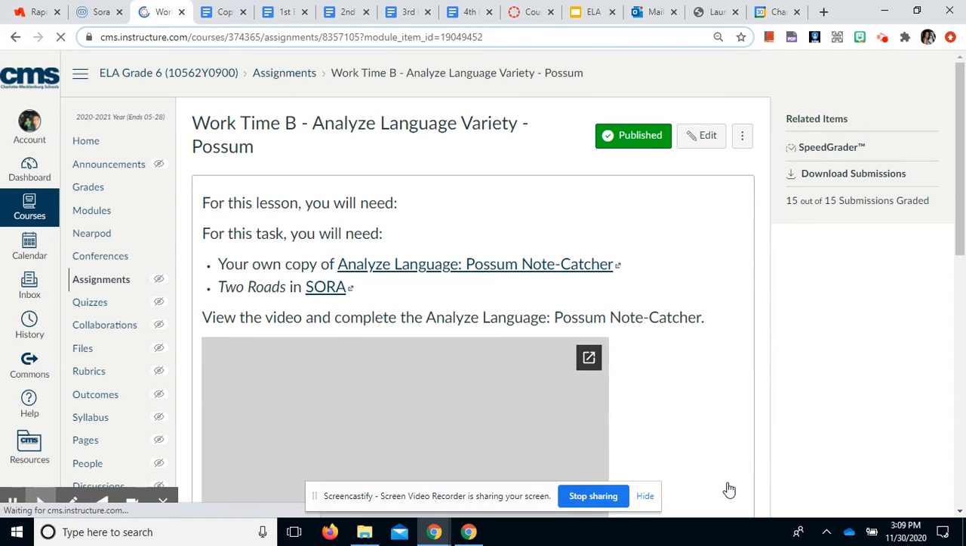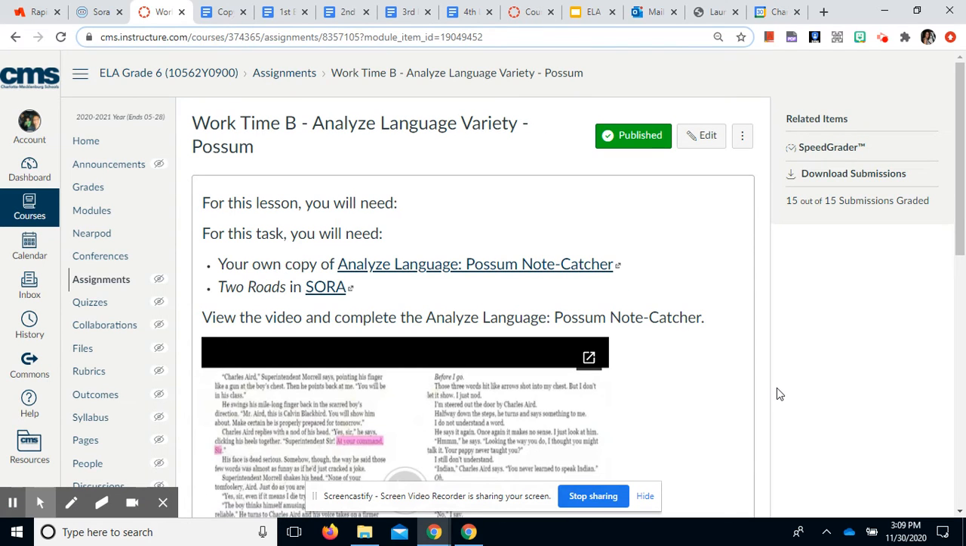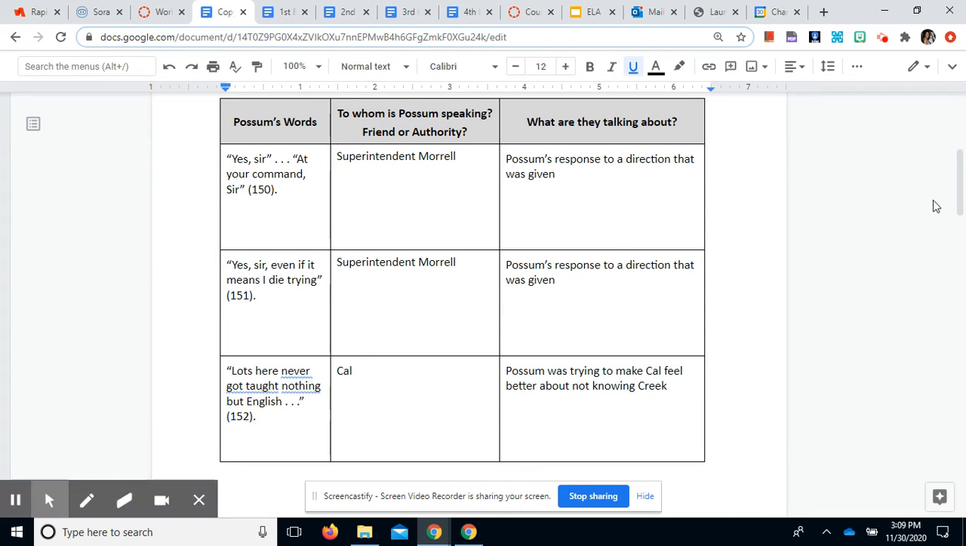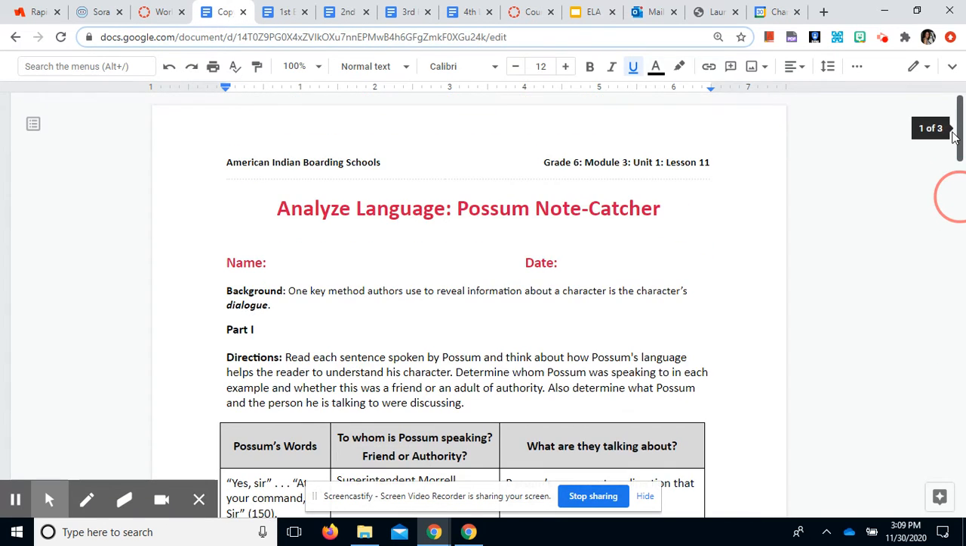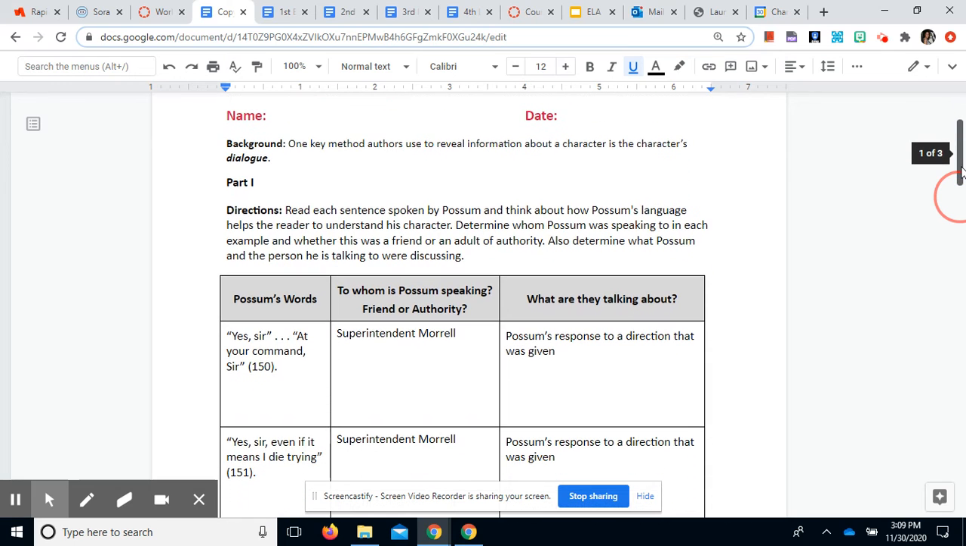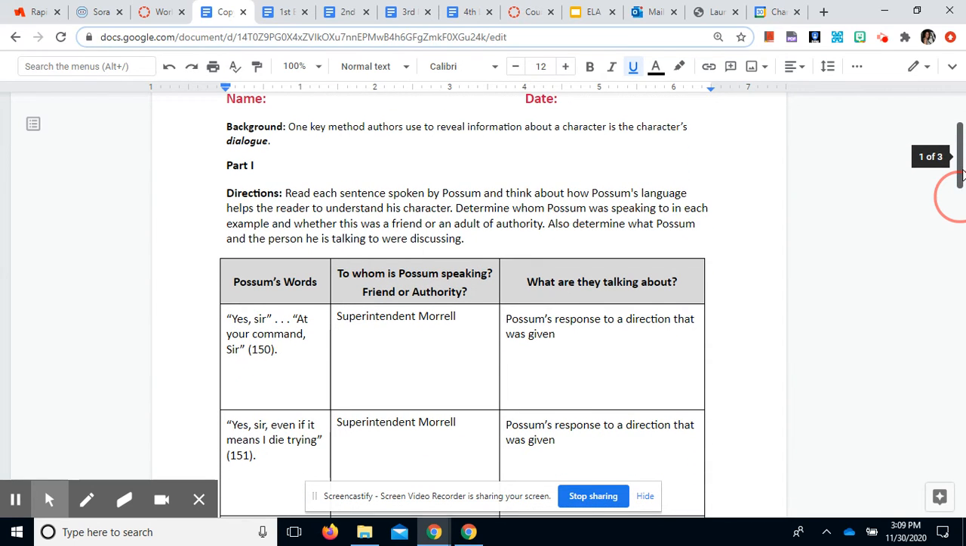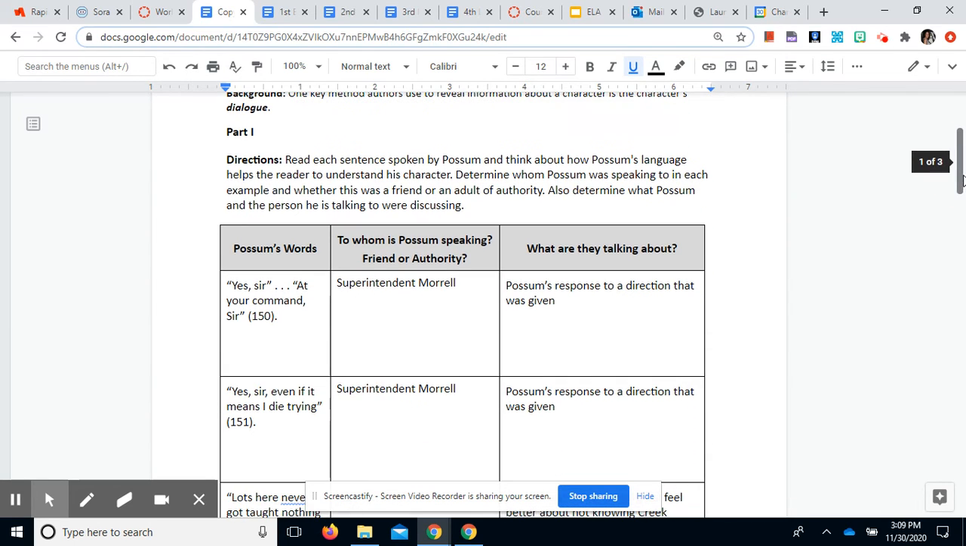We also today worked through this Analyze Language Variety Possum Note Catcher. So everyone made a copy of this note catcher that we then worked through together before it was submitted. And so all of these are quotes from the book, things that Possum said. And then you had to identify who was Possum speaking to, and then what were they talking about.